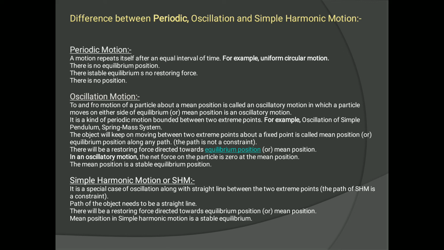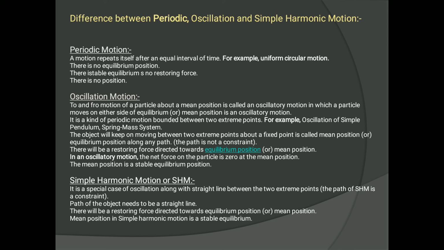In periodic motion there are no boundaries or limits, but in oscillatory motion the motion is bounded between two extreme points. So for example, oscillation of a simple pendulum or oscillation of a spring mass system. If you see that example, the spring mass system, the motion is bounded between two extreme positions. The object will not go beyond those extreme positions, right? So the object will keep moving between two extreme points about a fixed point, which is called the mean position or equilibrium position, along any path. Here the path is not constant.